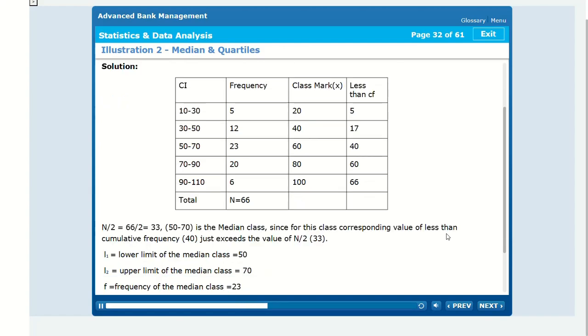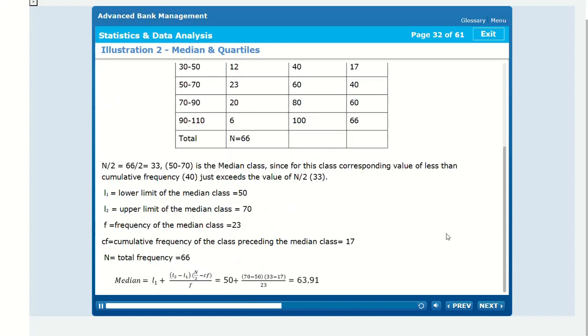L1 equal to lower limit of the median class equal to 50. L2 equal to upper limit of the median class equal to 70. F equal to frequency of the median class equal to 23. CF equal to cumulative frequency of the class preceding the median class equal to 17. N equal to total frequency equal to 66.